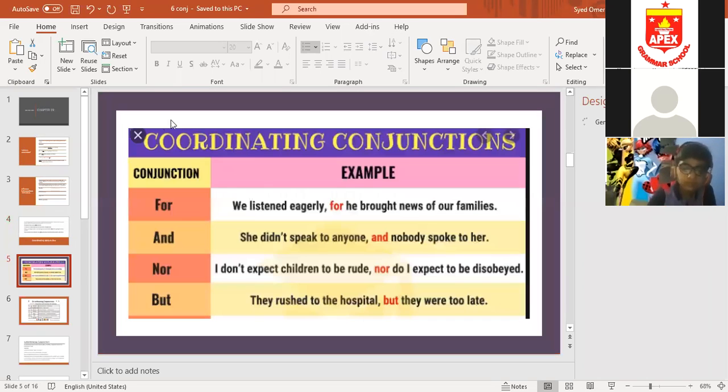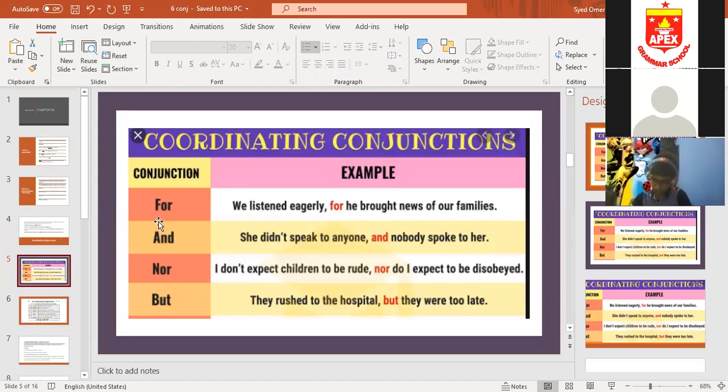Now look at this slide. Coordinating conjunctions. For is used in the meaning of reason: we listened eagerly, for he brought news of our family. And is used to add a same action: she didn't speak to anyone and nobody spoke to her. Nor comes in negative sense when there is not in a sentence: I don't expect children to be rude, nor do I expect to be disobeyed. But shows difference: they rushed to the hospital, but they were too late. Okay?